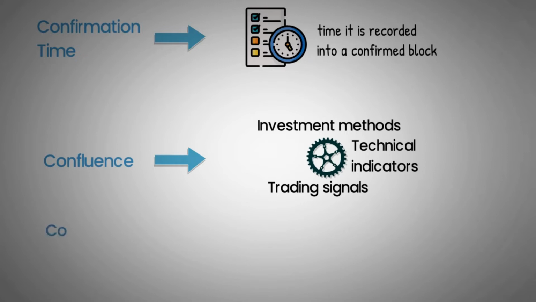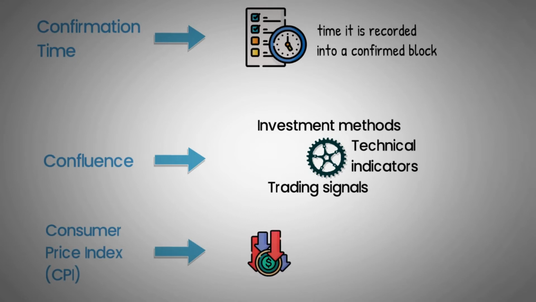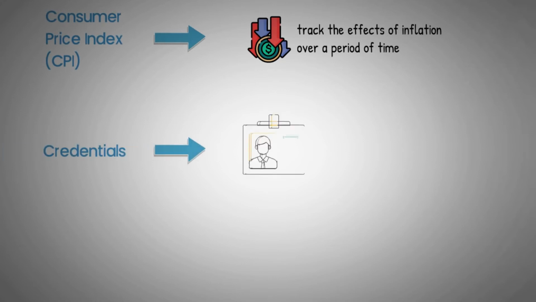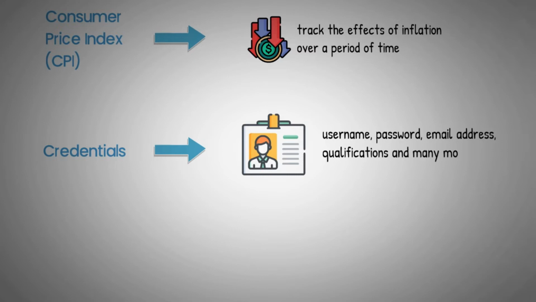Consumer Price Index, or CPI. A Consumer Price Index, or CPI, is a measure used to track the effects of inflation over a period of time. Credentials. Personal information. Examples include username, password, email address, qualifications, and much more.